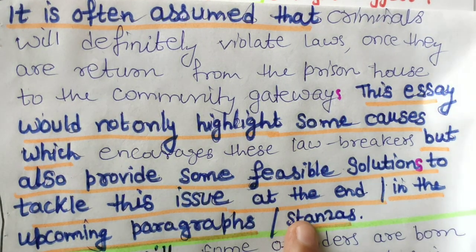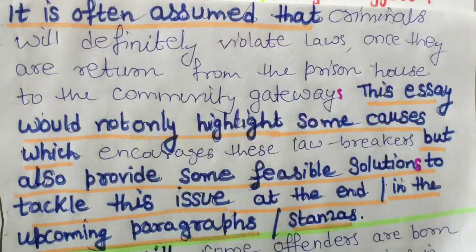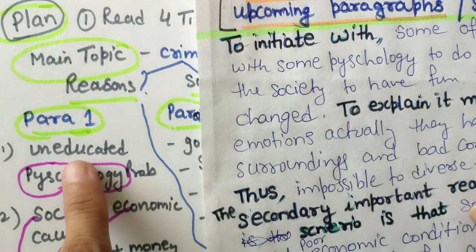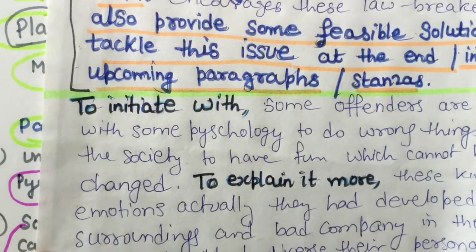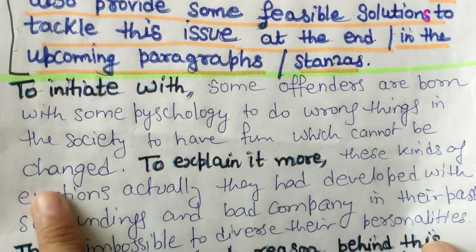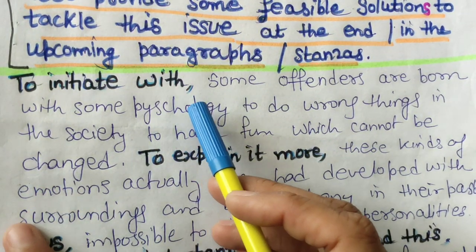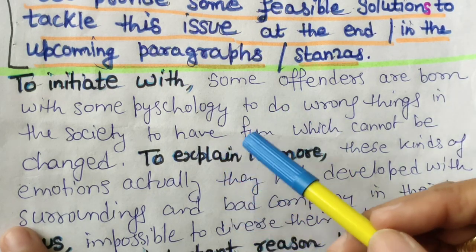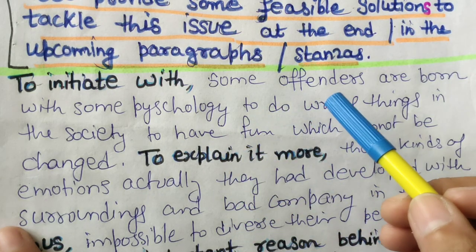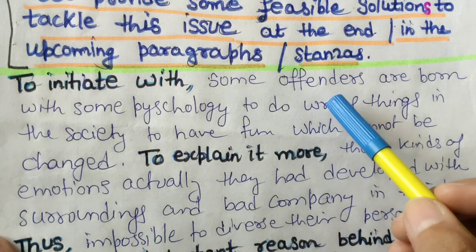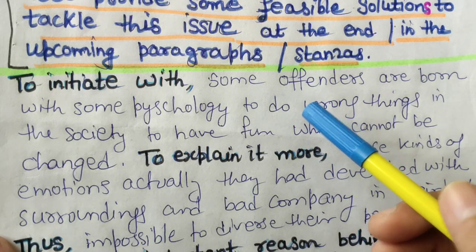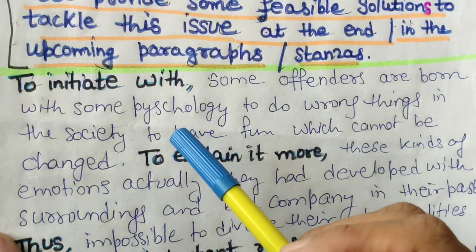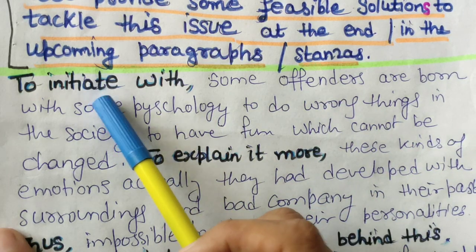See this. Now the second paragraph. See this, uneducated and psychological reason. So first line says, to initiate with. You can start with, there are many causes, there are many reasons which encourage these criminal persons to commit these unlawful things in the society. So you can start with this also, but I have started with 'to initiate with'.